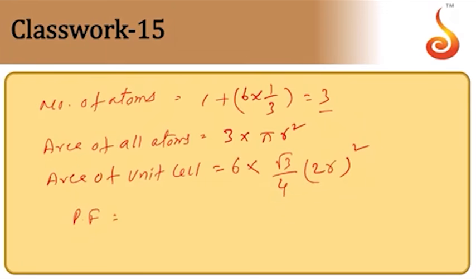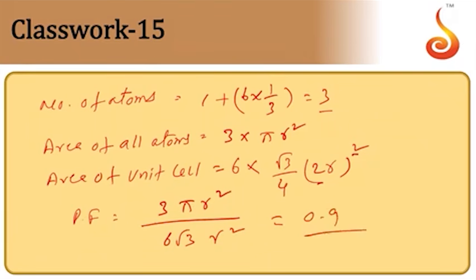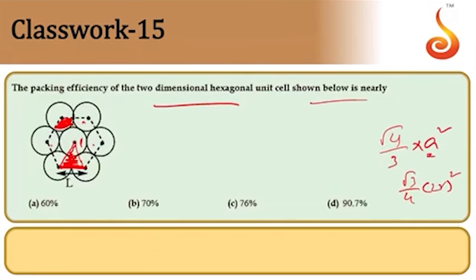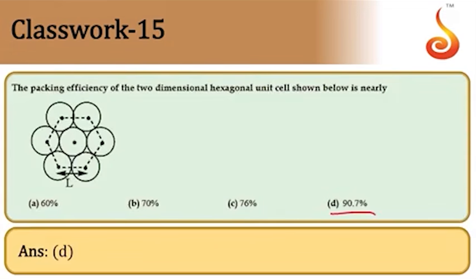Now comes the packing efficiency or packing fraction, which is equal to the area of all atoms, 3 pi r square, by 6 root 3. This 2 gets cancelled with 4 here, into r square. Simplifying, you are going to get the value as 0.9. So the answer is 90%. So it comes out as D. Answer is D.